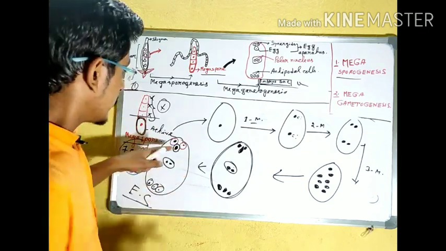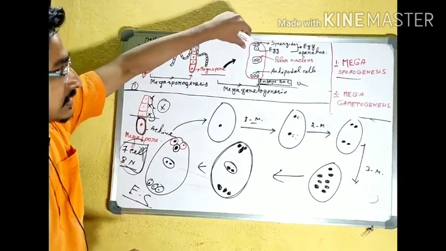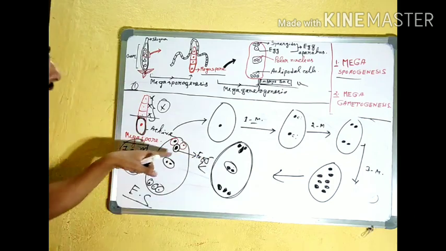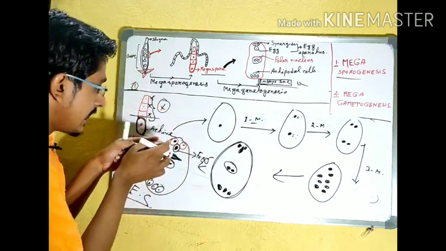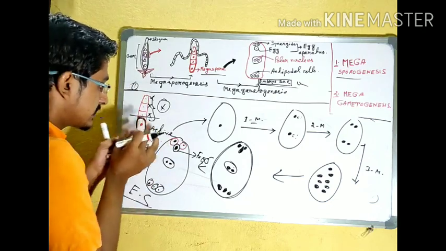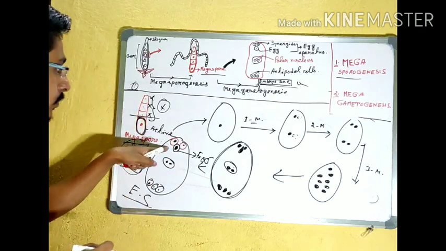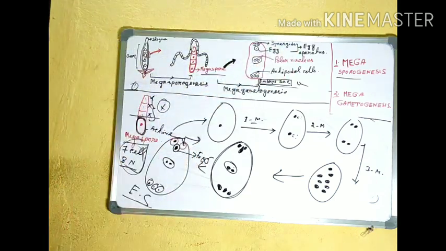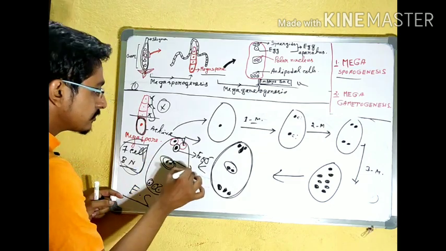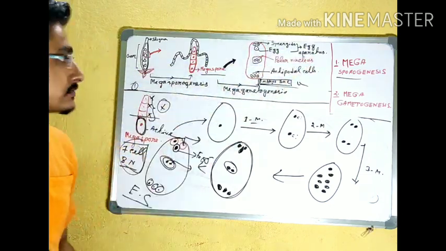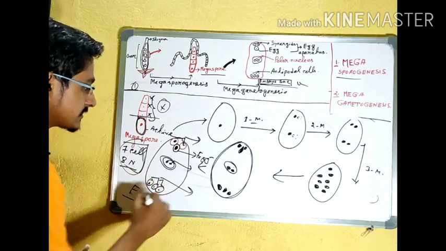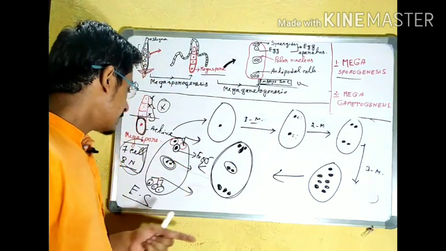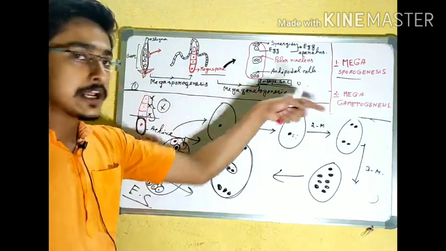Now look at the detailed names of these cells. Look at the upper part: this is the egg. Beside the egg there are two cells. What are the names of these two cells? Those are synergids. These two nuclei are known as the polar nuclei, and these three cells in the lowermost portion are known as the antipodal cells. So these names are included in this embryo sac.